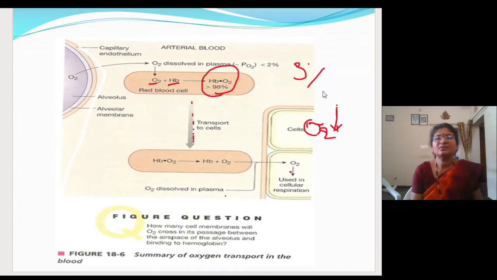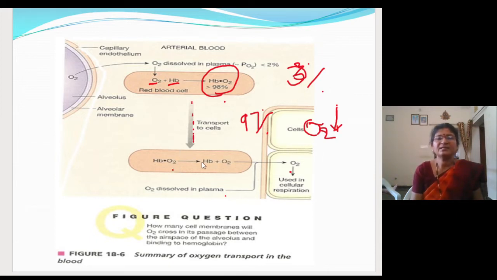In the dissolved state only 3% will get carried, and in the combined form as oxyhemoglobin, how much percentage will get carried? 97% will get carried. At the alveolar level oxyhemoglobin is formed. At the tissue level